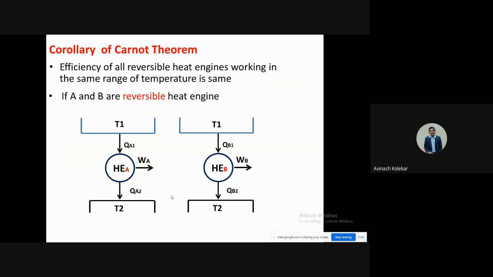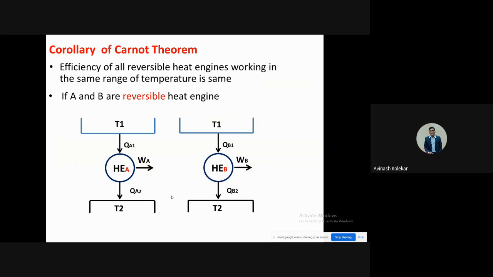But the only thing is that in this case, it is mentioned that if you are having n number of reversible engines working in the same range... the Carnot theorem says that a reversible engine will give more efficiency than an irreversible engine. But if you are having two reversible engines working between the same temperature ranges, A and B, and both are reversible, and they are working between the same temperature ranges T1 and T2, then both will have the same efficiency. So this is the Carnot corollary.